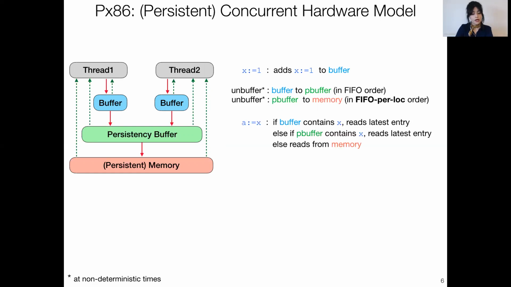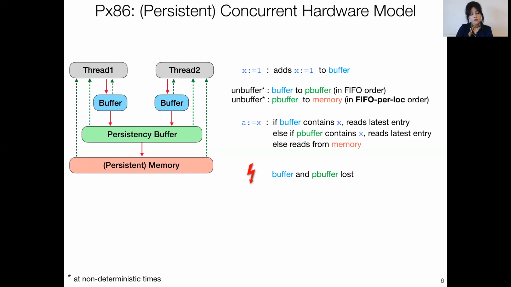And similarly, every time a thread issues a read, it will traverse this hierarchy as before. First, it will check the local buffer to see if there's an entry there. If so, it will fetch it. Otherwise, it will go to the P buffer. If there's an entry there, it will return it. Otherwise, it will go all the way to memory. Once again, if there is a crash, since the buffer and the P buffer are volatile, they will be lost, but the contents of the memory is now persistent and they will remain visible after a crash.